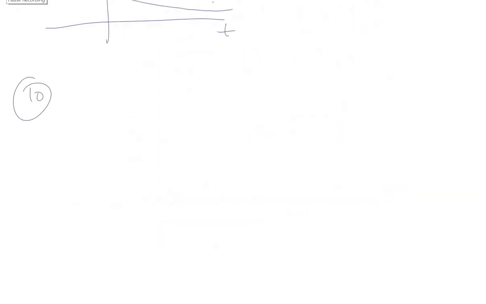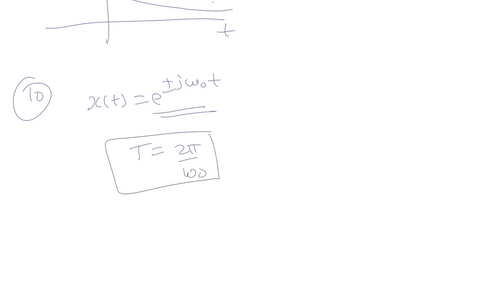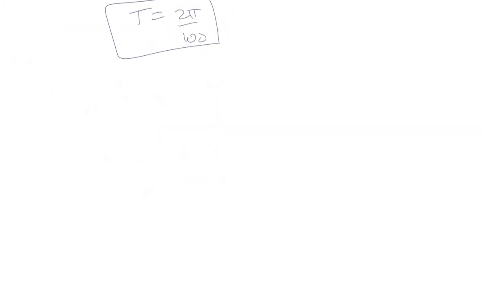The 10th part is x(t) = e raised to the power plus or minus j omega naught t. We've already seen that it's a periodic signal. Every complex exponential signal is a periodic signal, and its fundamental period T is equal to 2 pi by omega naught. We will not work it out again.